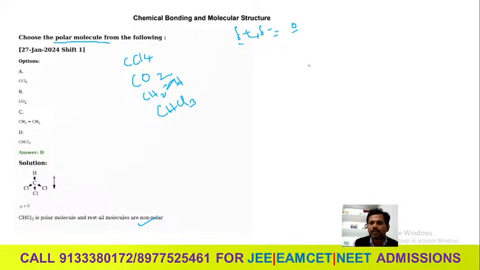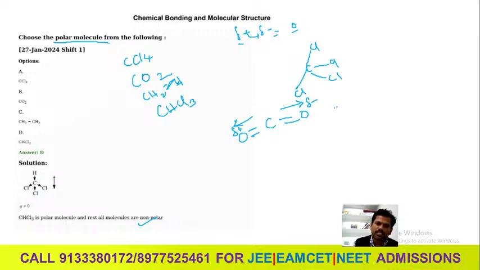See how CCl4 is tetrahedral: two bonds like this, another two like this. That means two are pulling in one direction and another two in the opposite direction. CO2, C double bond O: the electronegativity pulls to this side and that side with the same power but in different directions, so the dipole moment is 0. There is no polarity.